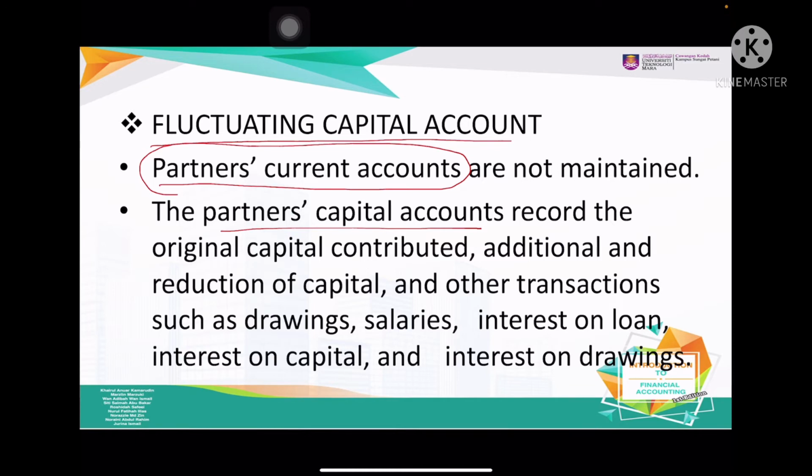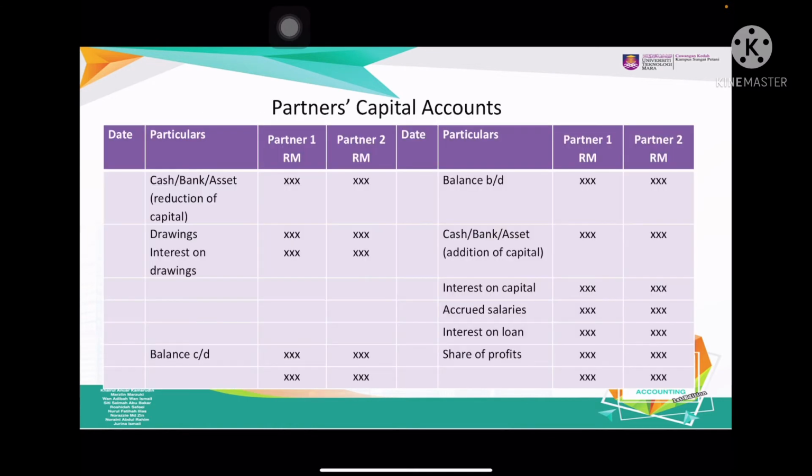So the capital account should consist of the capital plus the transactions: drawing, salaries, interest on loan, interest on capital, and interest on drawing. It is combined together. Alright, so this is on the capital, if the capital is increased. Interest on capital, salaries, interest on loan, share of profit. Previously, this one is on the partner's current account, but now it joined in under capital account. So that is the difference.